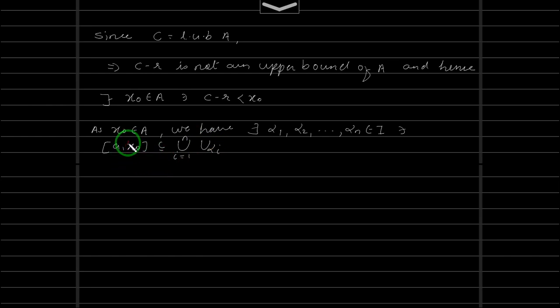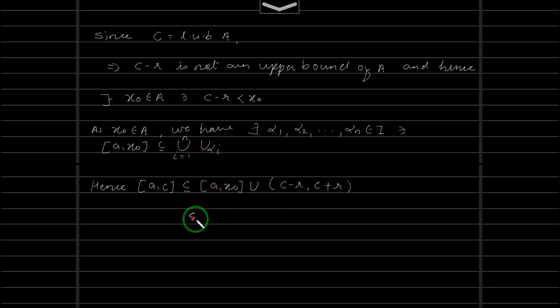Okay, so now we will get the finite cover for A to C. How? This way. We have A to C, and A to C is contained inside A to x naught, which is covered by a finite number of elements, union also we have C minus R to C plus R, since C lies between C minus R and C plus R. So A to C will be contained inside the union over i from 1 to n of U alpha i, union C minus R to C plus R. And of course, we know that A to x naught is covered by this.